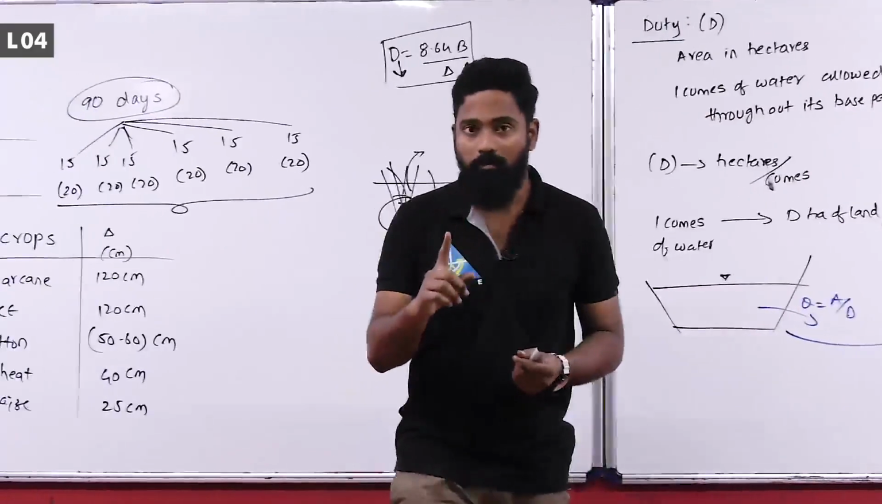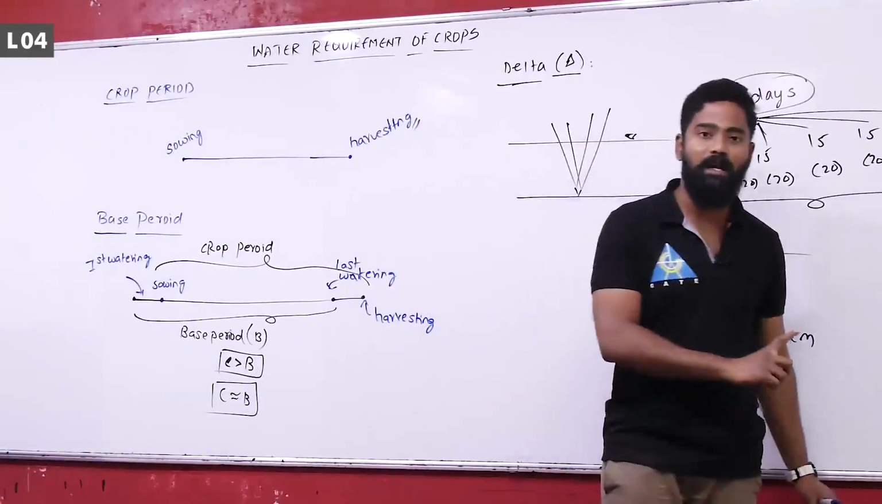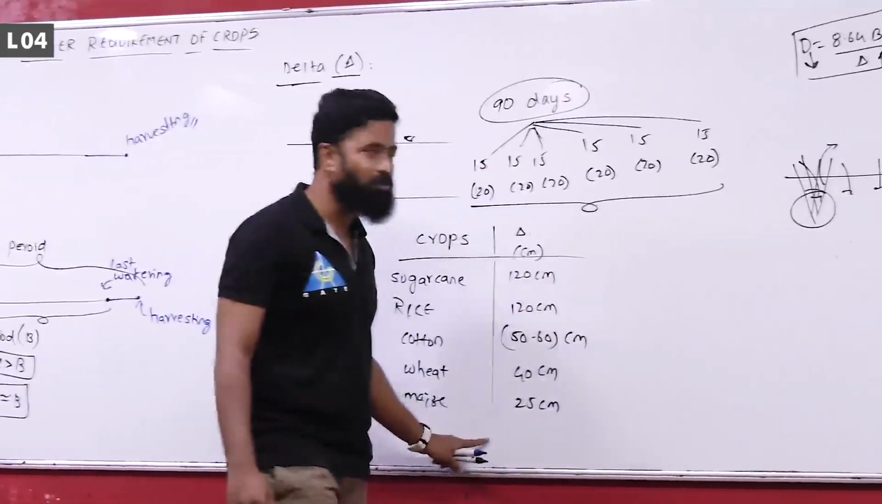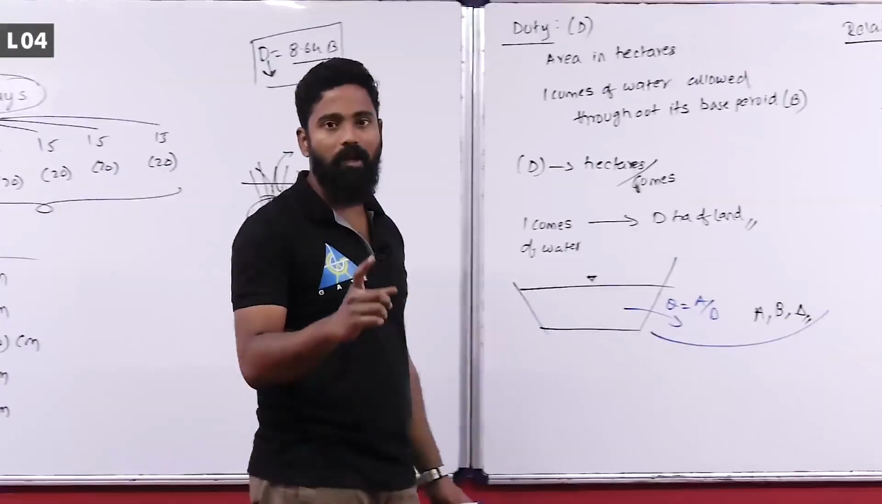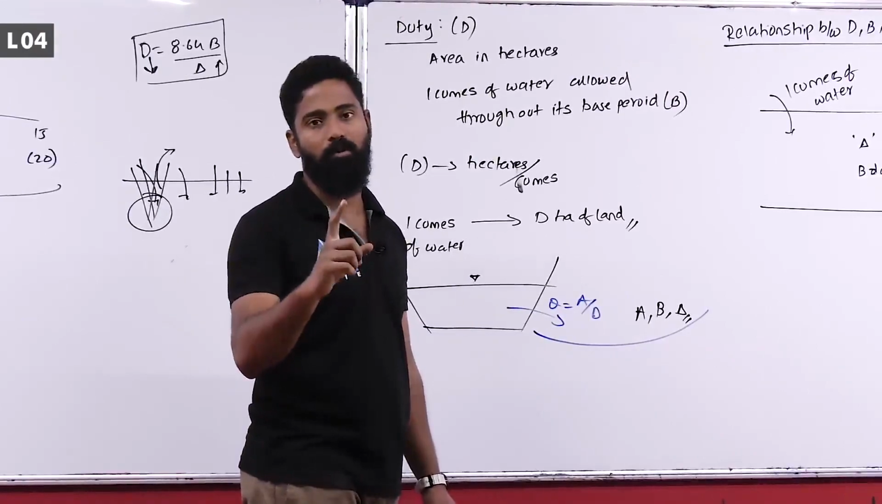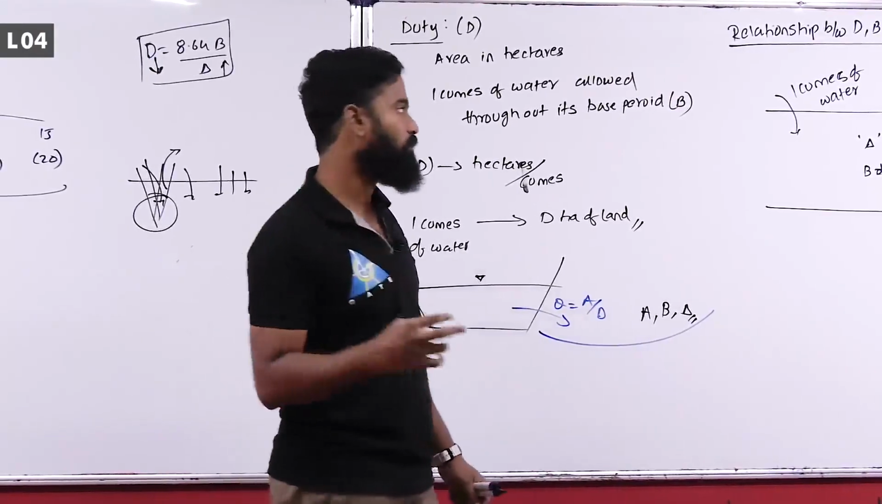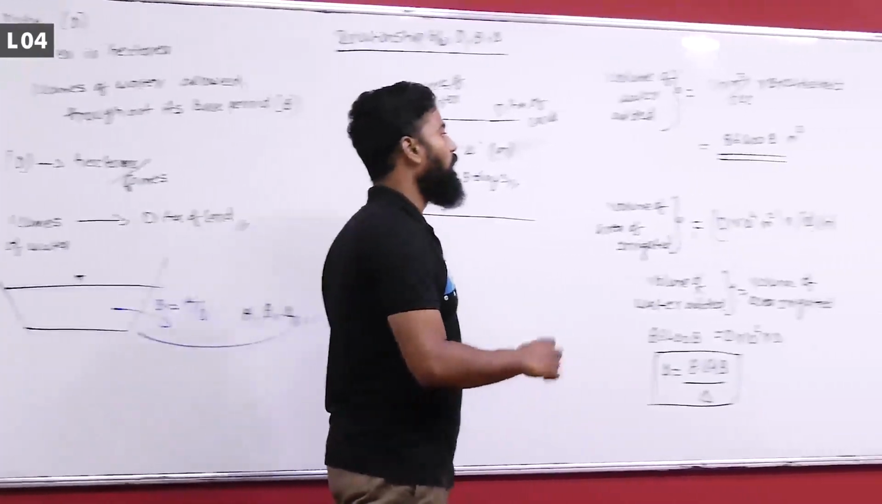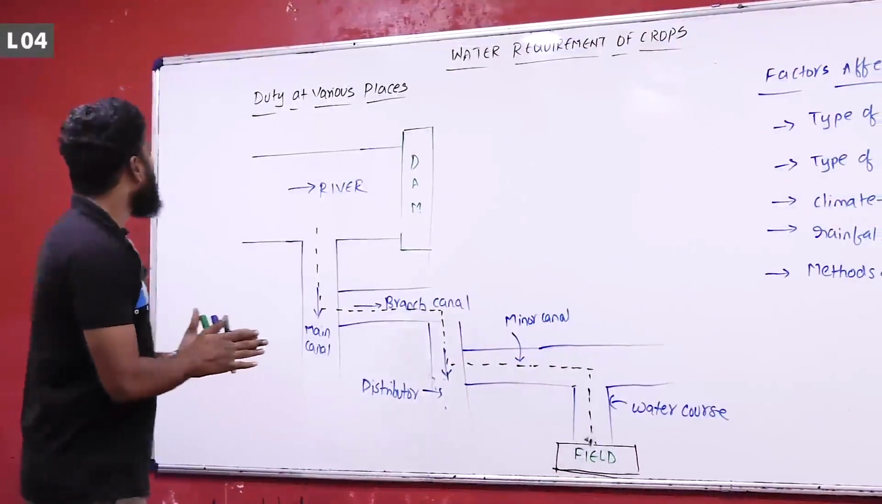Remember the base period. I mean, what exactly is the base period, what exactly is the delta. You do not have to remember these values, it is asked very rarely, but the relationship between duty, delta and base period is important. Maximum number of problems are solved from this chapter only, that is duty, delta and base period and area required for the irrigation. Let us see duty at various places.